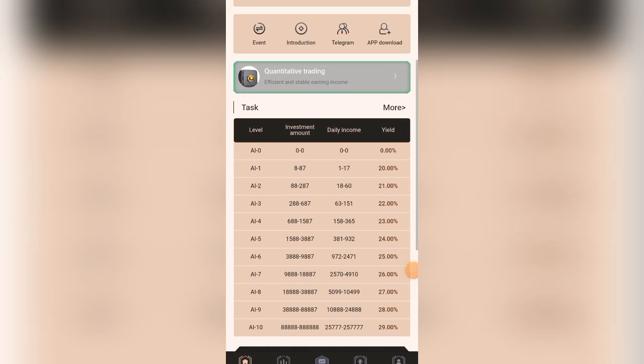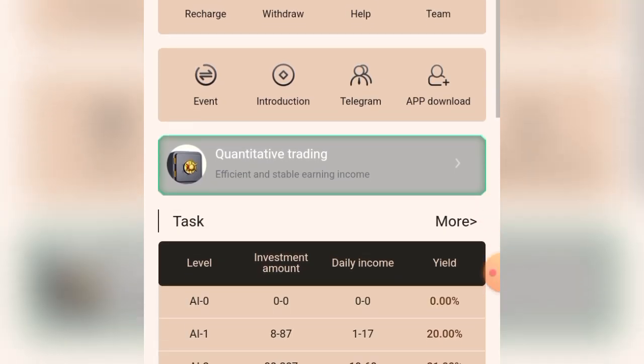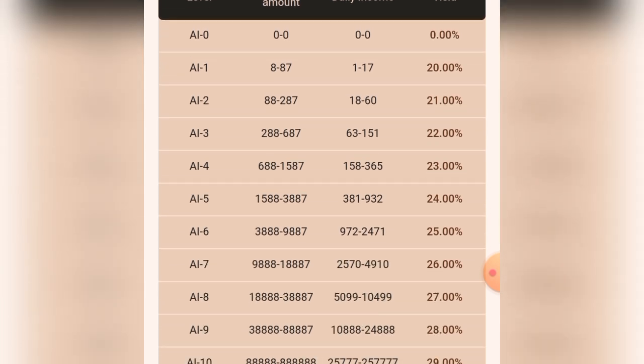So if you scroll down now, you're going to see different levels of earnings in this platform. As you can see the name of this platform here, and these are different levels of earning. So in this platform, you make money in different levels. The higher the level, the higher the amount of money you are going to be making in each level. It ranges from AI0 to AI10. AI0 is just registered, so you'll be earning nothing in AI0.